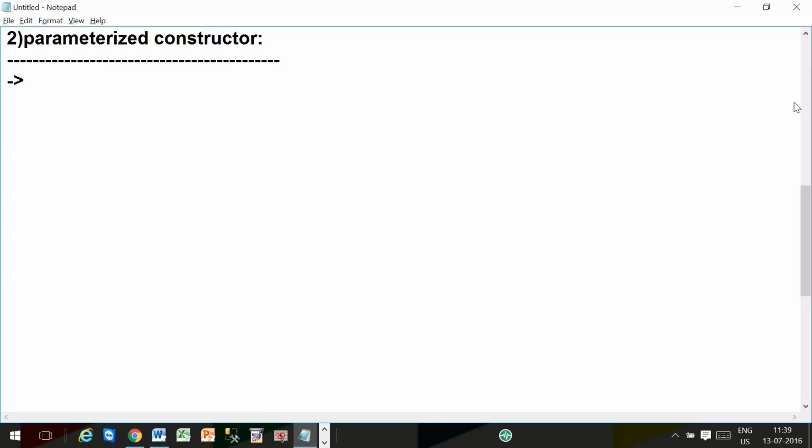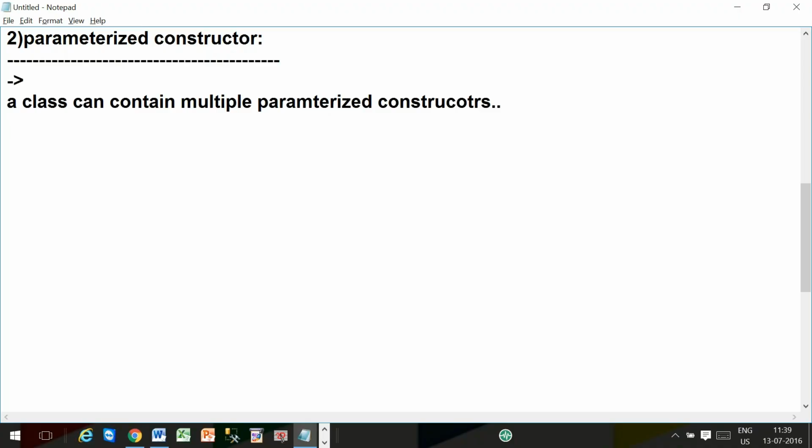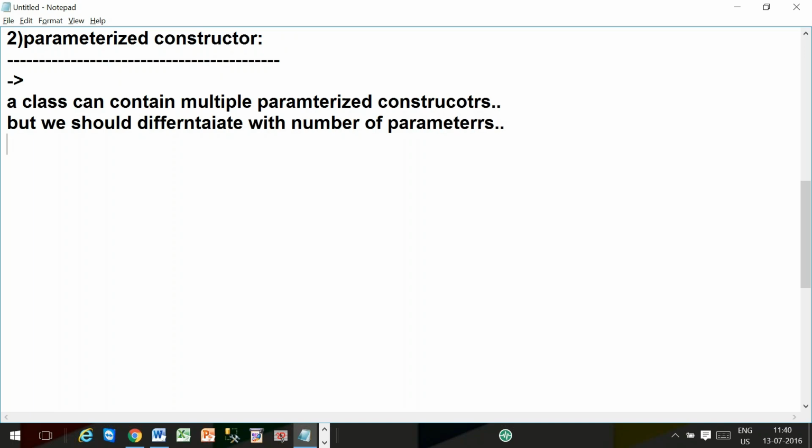A class can contain multiple parameterized constructors, but we should differentiate them with the number of parameters.